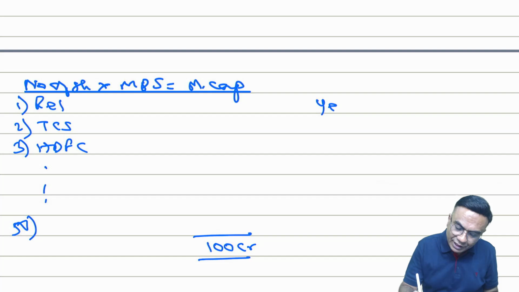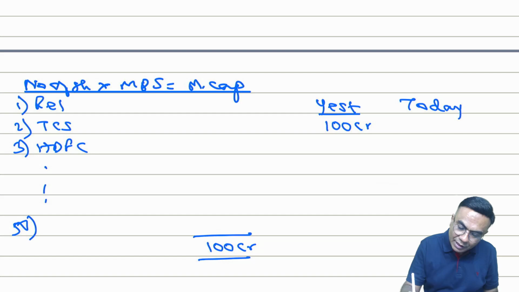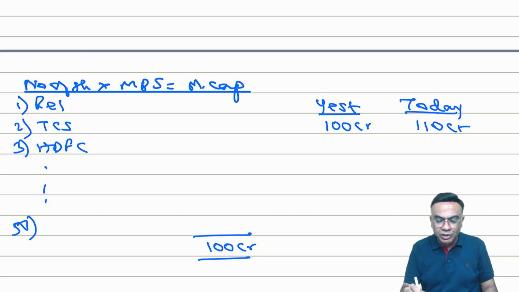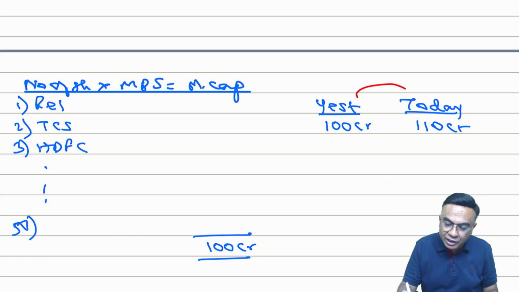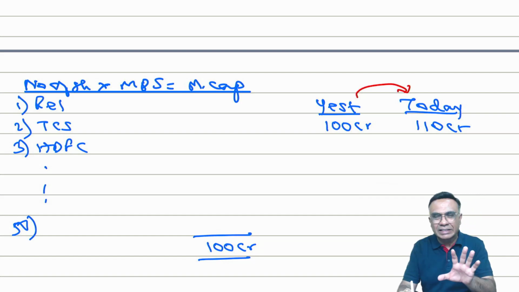Say yesterday this total was 100 crores, and today this has become 110 crores. Suppose, which means that market has gone up by 10%. 10% in a day is obviously not possible, just an example.